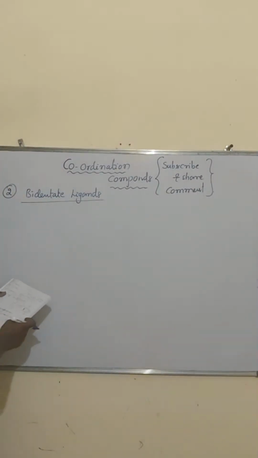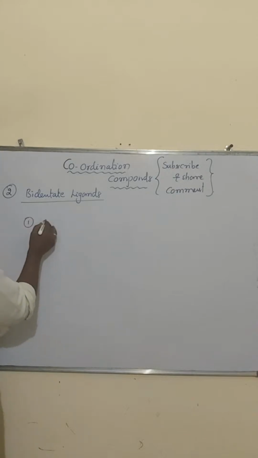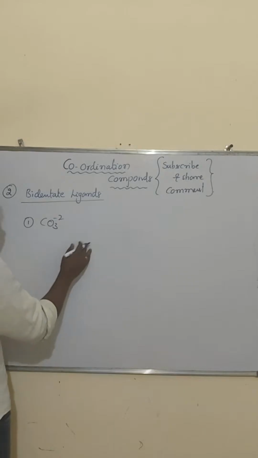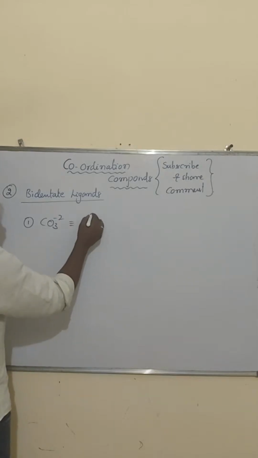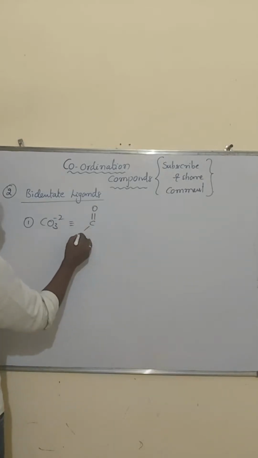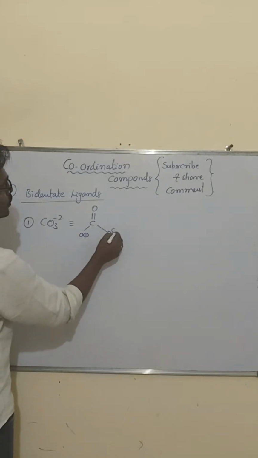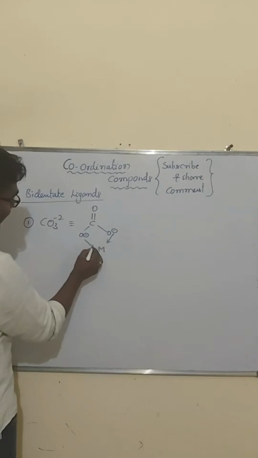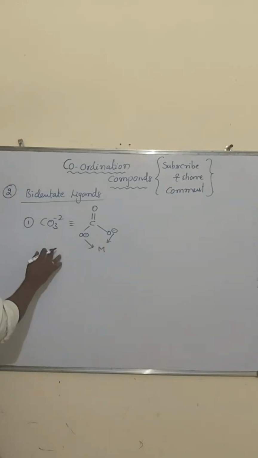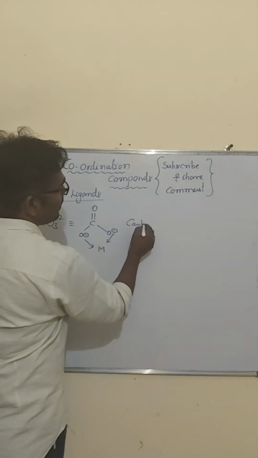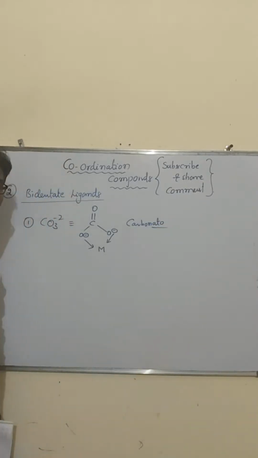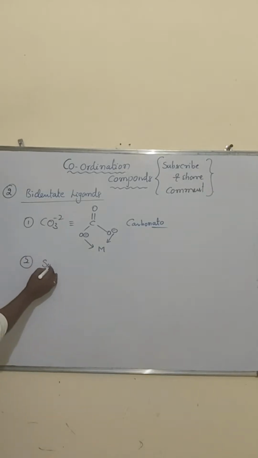So including with that, the first one we are writing is CO3 minus 2. The original structure of CO3 minus 2 is C double bond O, then O minus, then O minus. These two are the coordinate covalent bonds it can form with the metal atoms. So this we call carbonato.